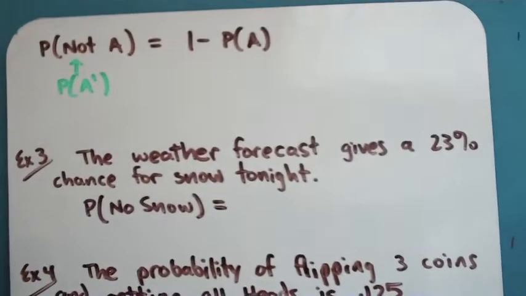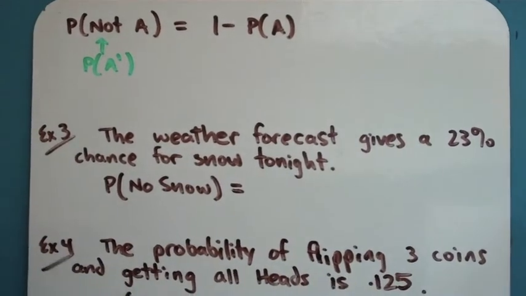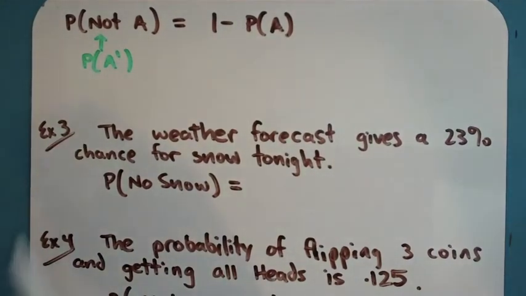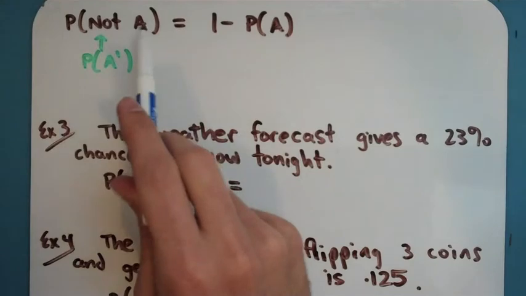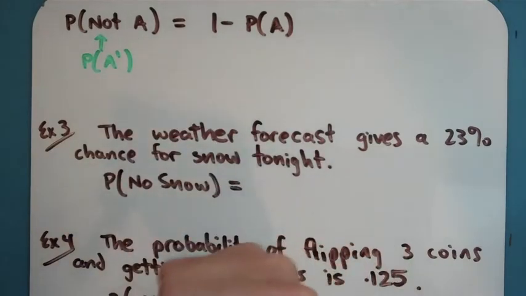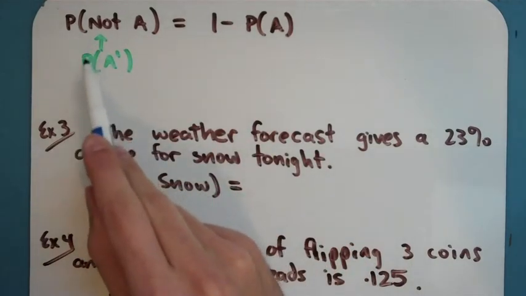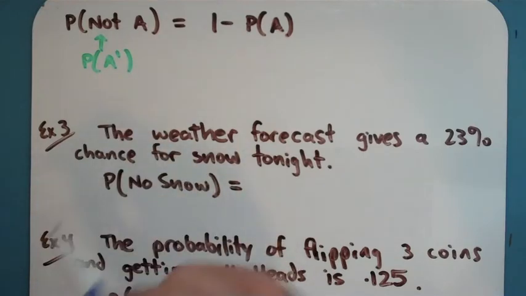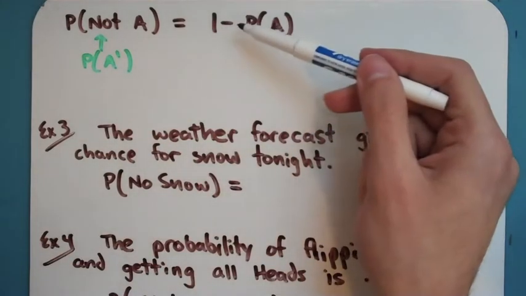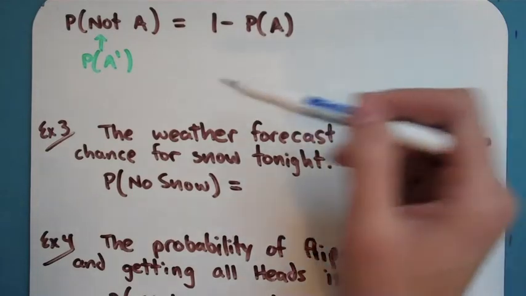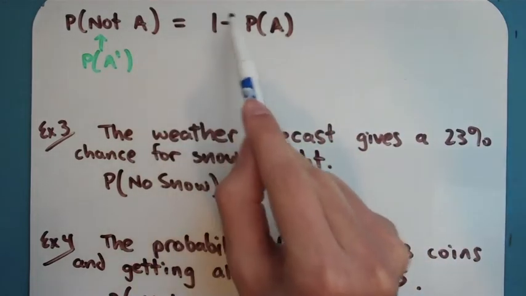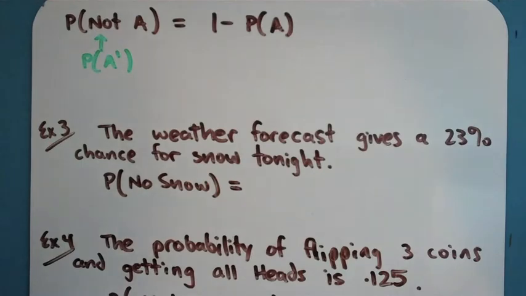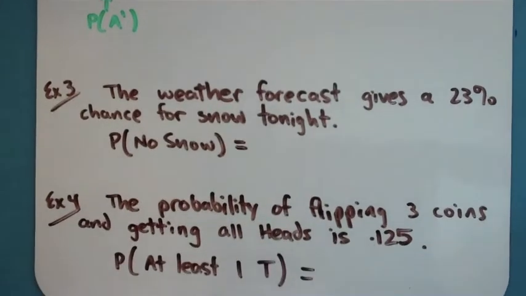We're going to practice here with a little formula that we can use with complements. So, the probability of the complement of an event. I wrote that as probability of not A. A is, again, just some random event. Another way of writing that is a little apostrophe here, A prime. This also means not A. All you're going to do is take 1 minus the probability of A. So to get the complement, you just do 1 minus your original probability. And we'll see how that plays out in 2 examples here.